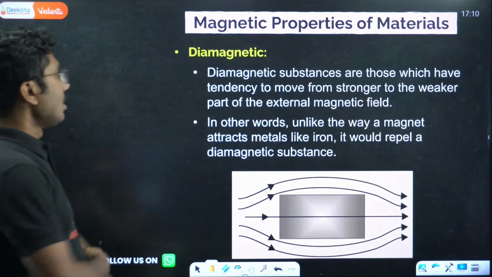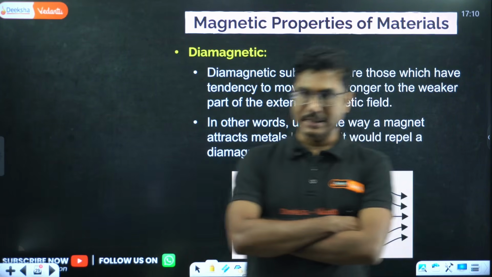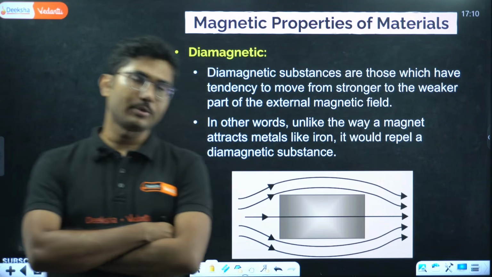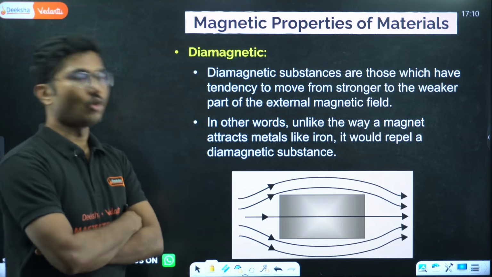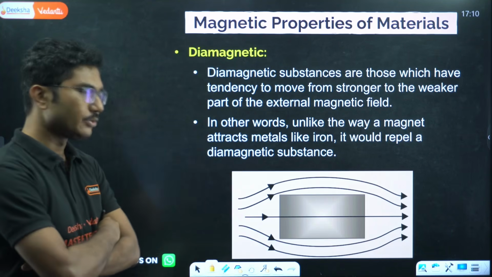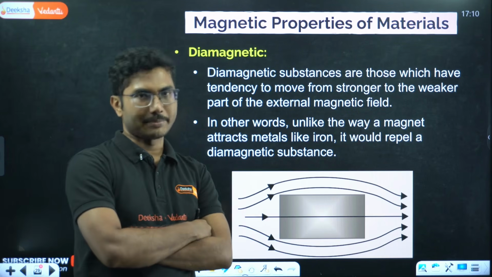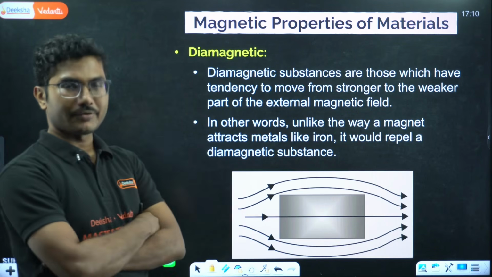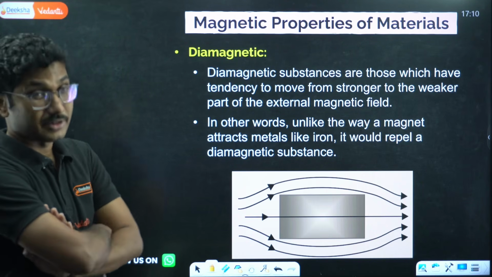Okay. Now, magnetic properties of materials. Another super important concept, which is basically the basic core of this chapter. From this, you are going to expect at least one question in your KCET paper. Okay. Generally, year after year, 1 or 2 questions come from this chapter. One of them is based on this portion.